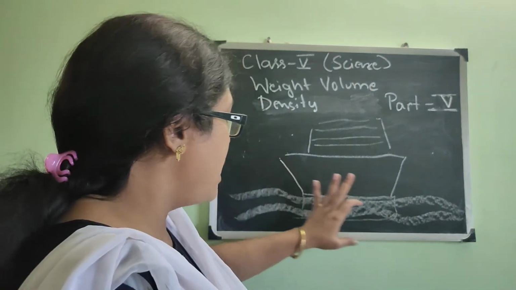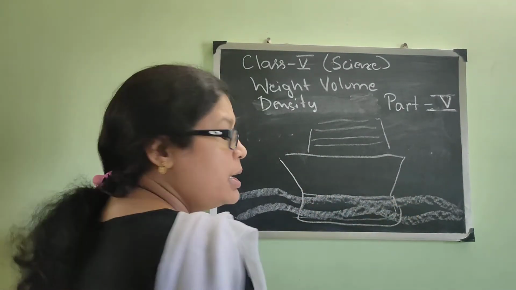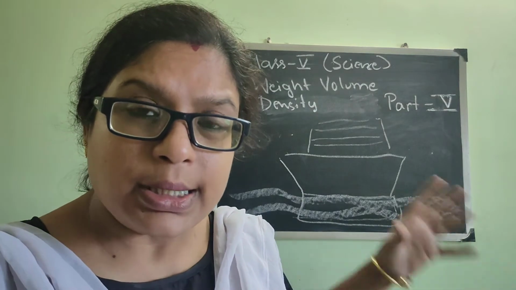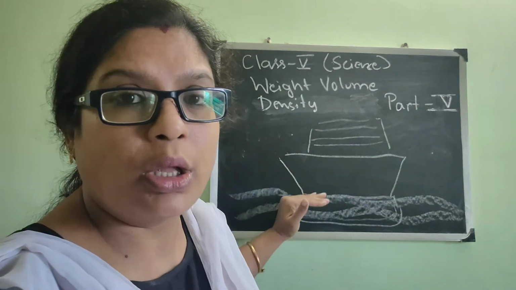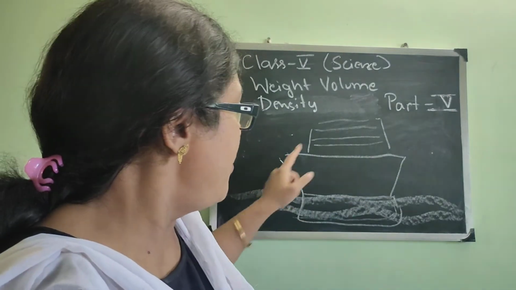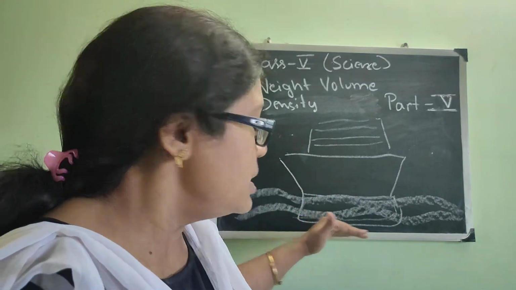Now the part which is under the water is hollow. Inside it there is nothing. But when the ship is floating on the water, the same amount of volume is being displaced.